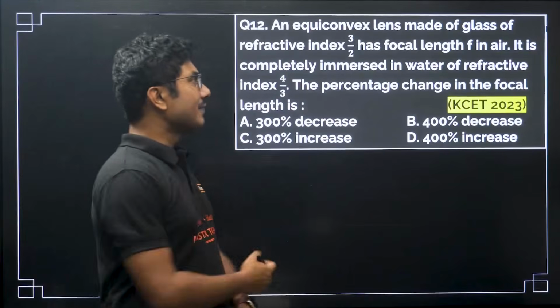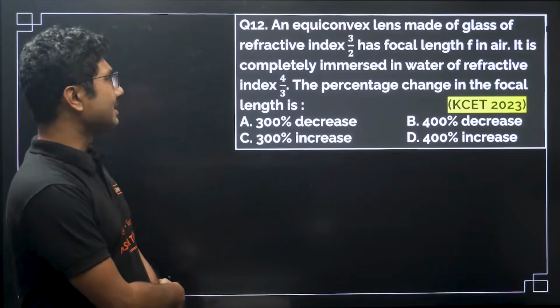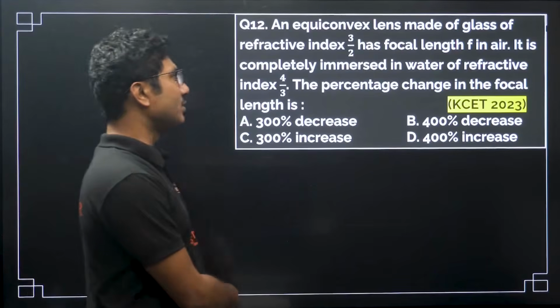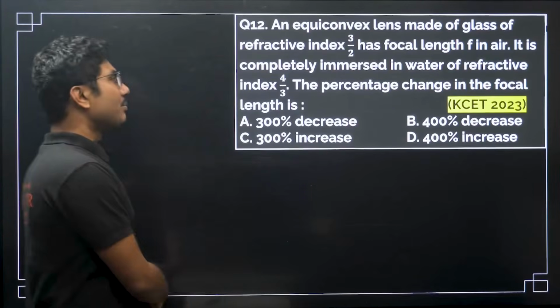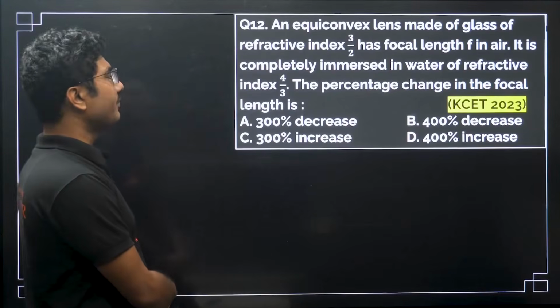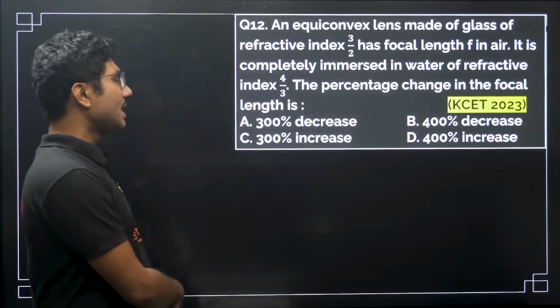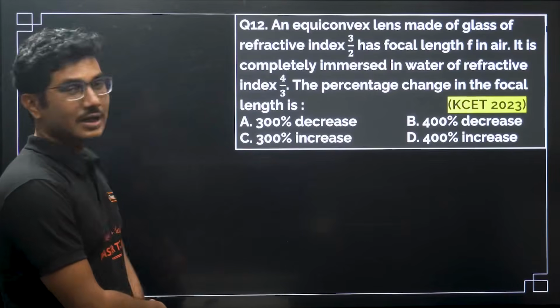An equiconvex lens made of glass of refractive index 3/2 has focal length f in air. It is completely immersed in water of refractive index 4/3. The percentage change in the focal length is.